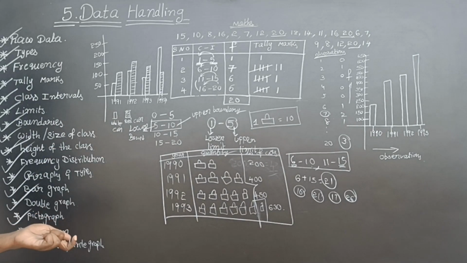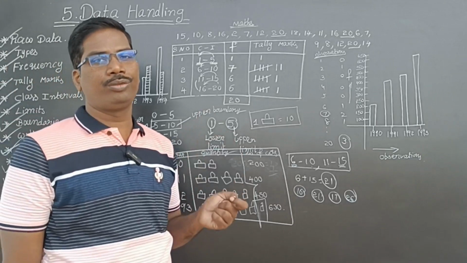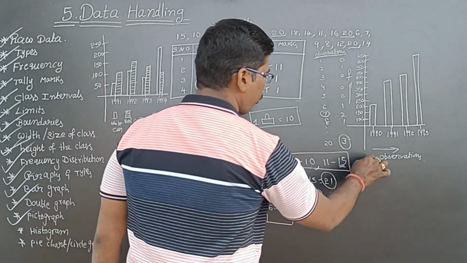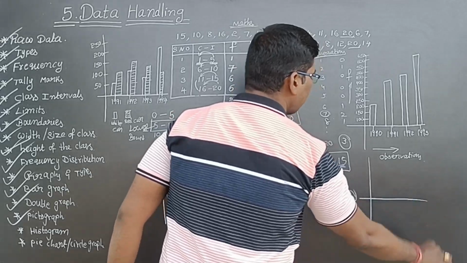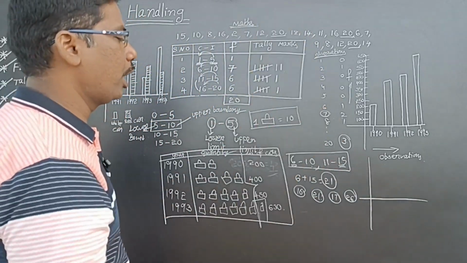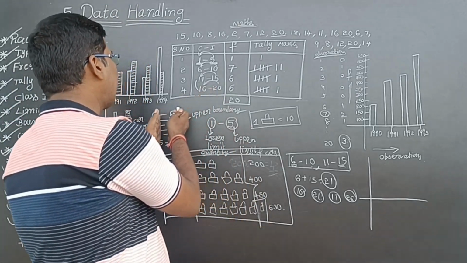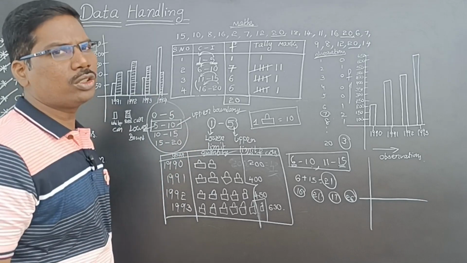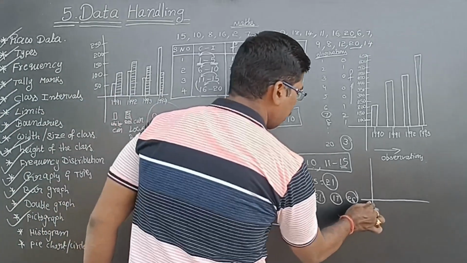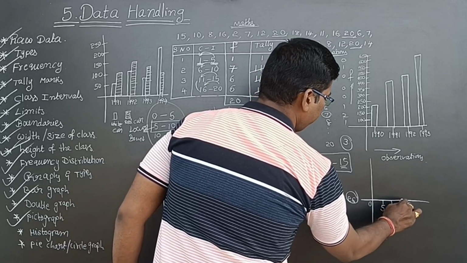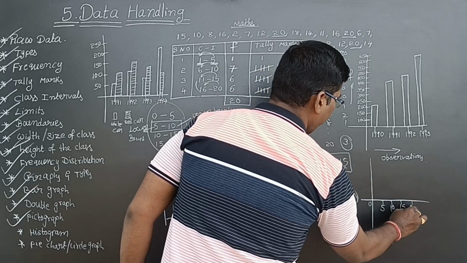Next, histogram. What is a histogram? See here, very easy. We are taking a horizontal line and a vertical line. This is called the horizontal line and this is called the vertical line. Now, whatever the class intervals are, if I take exclusive class intervals, so 0, 5, 10, 15, 20.